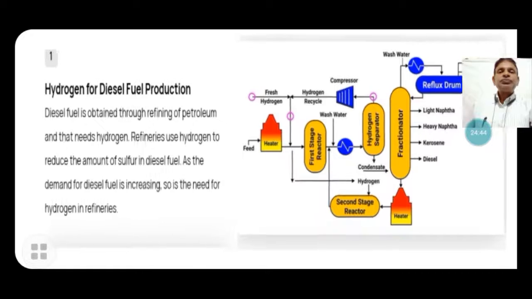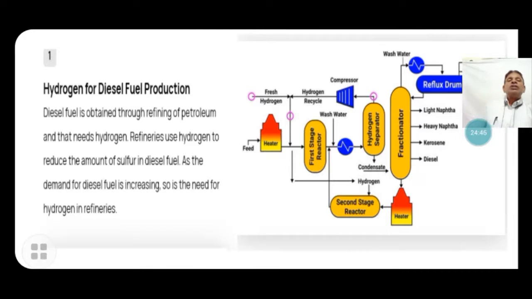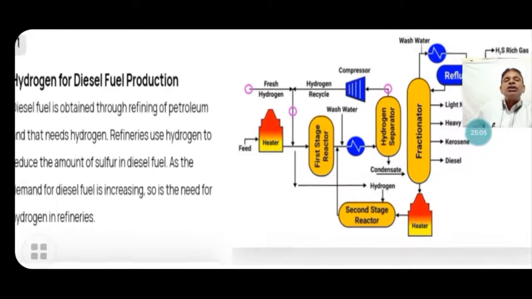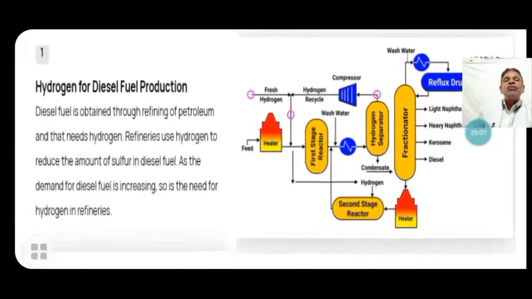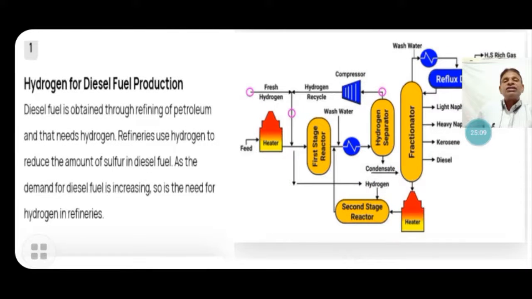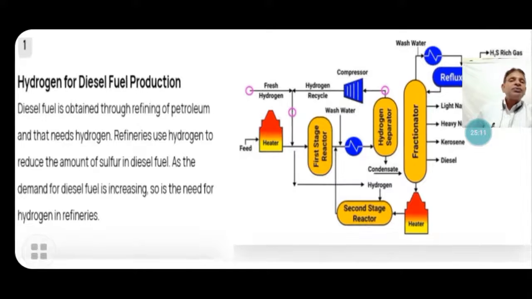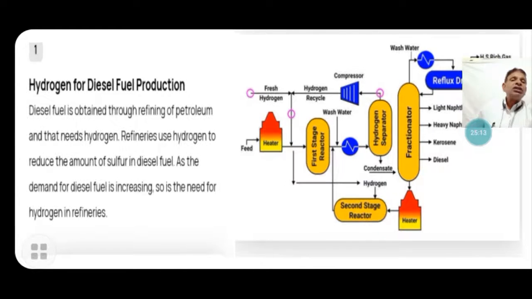Now, hydrogen in diesel fuel production. For petroleum production, hydrogen is a most important and useful material to obtain a fresh fuel, that is, a pollution-less fuel, and harmful pollution is prevented by the use of hydrogen. Here, diesel fuel is obtained through refining petroleum by fractional distillation. They need the hydrogen.